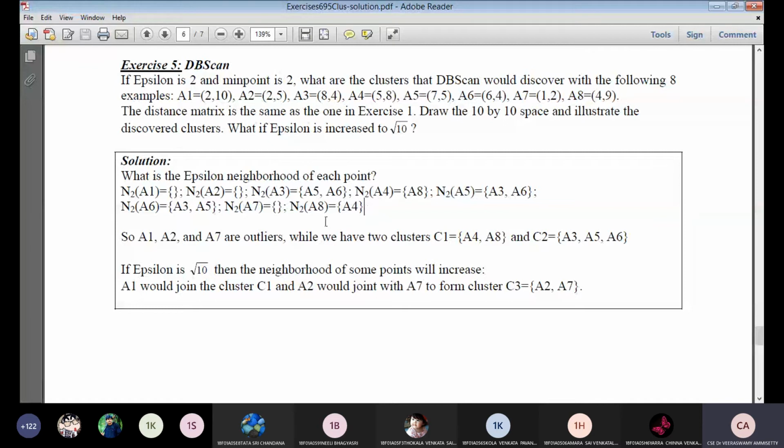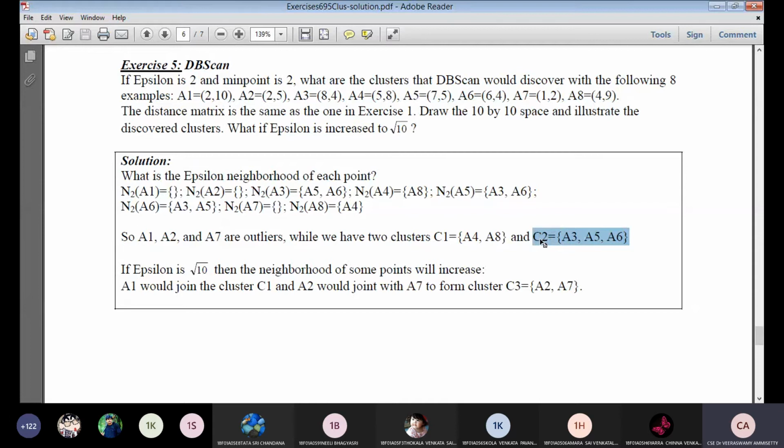Out of these neighborhoods, first we need to identify what clusters should be formed. You see that A4 and A8 are close to each other based on the epsilon value, so they form one cluster. Cluster 1 is A4 and A8. For cluster 2, the neighborhood of A3 has A5 and A6, the neighborhood of A5 has A3 and A6, and the neighborhood of A6 has A3 and A5. So all these three form one cluster. Cluster 2 is A3, A5 and A6.